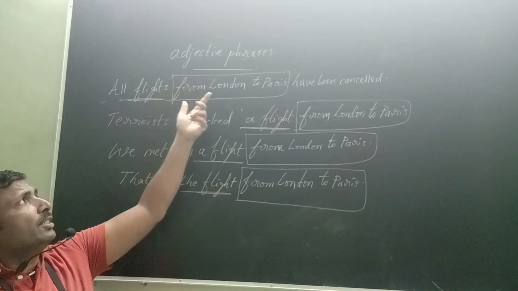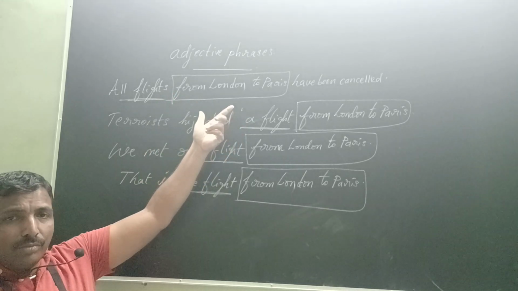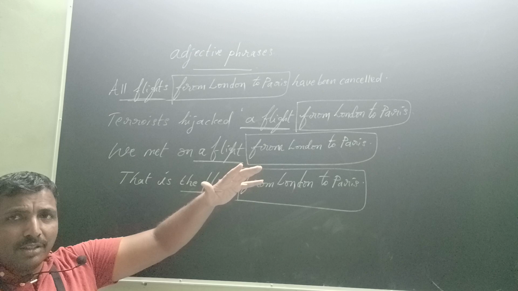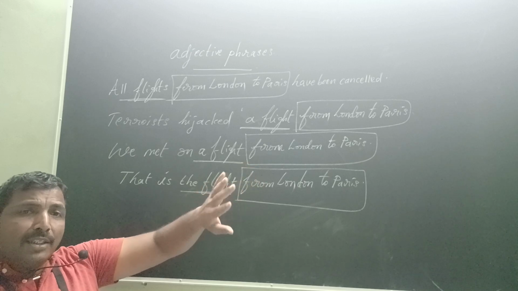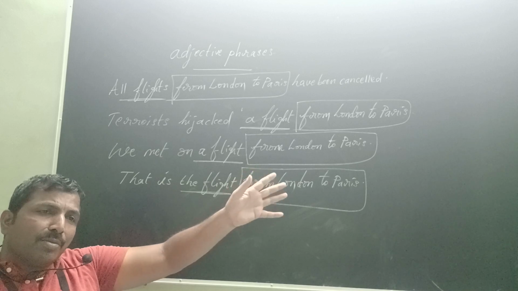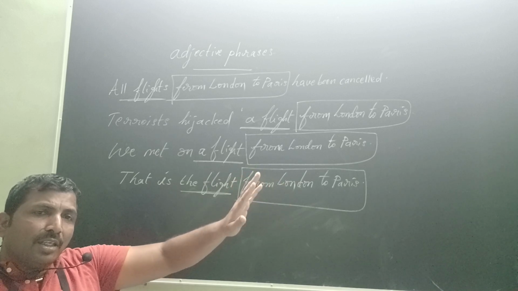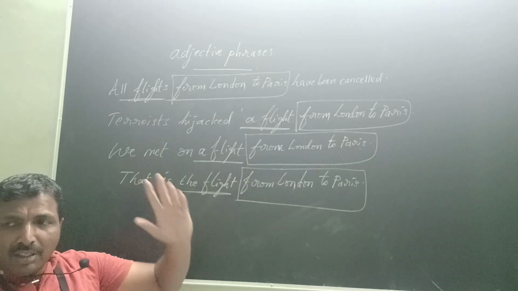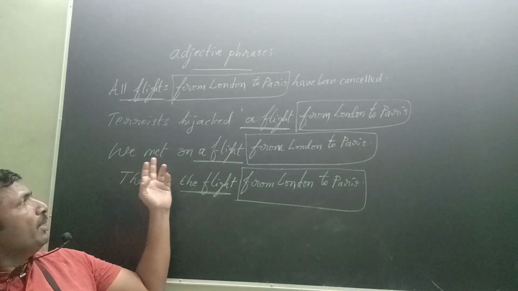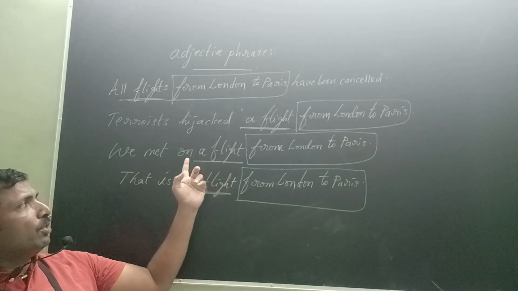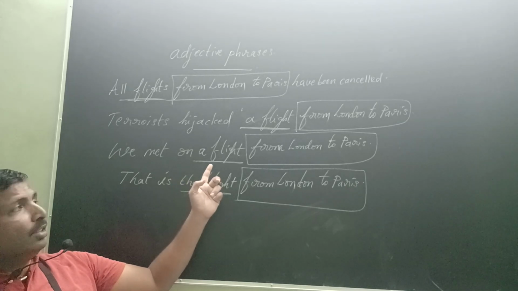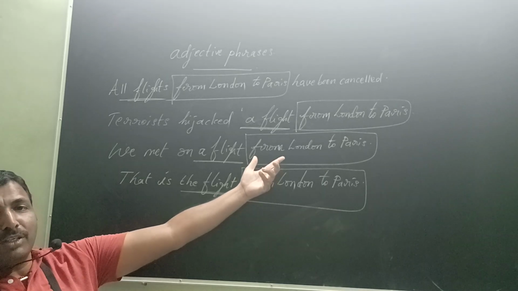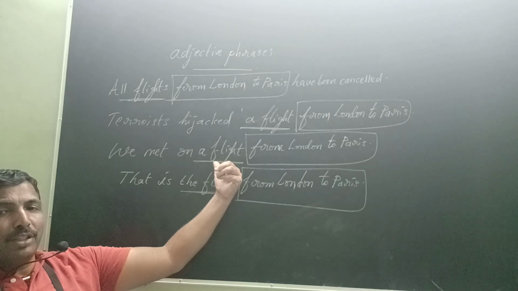So the noun is there, the adjective phrase is here. We have discussed that a noun is subject, object, complement, or prepositional object. So an adjective phrase can be connected to the subject, to the object, to the complement, and to the prepositional object. Here see, we met on a flight. On is a preposition. After on, the noun, a flight. That flight is from London to Paris. From London to Paris is an adjective phrase. This adjective phrase is connected to the prepositional object.